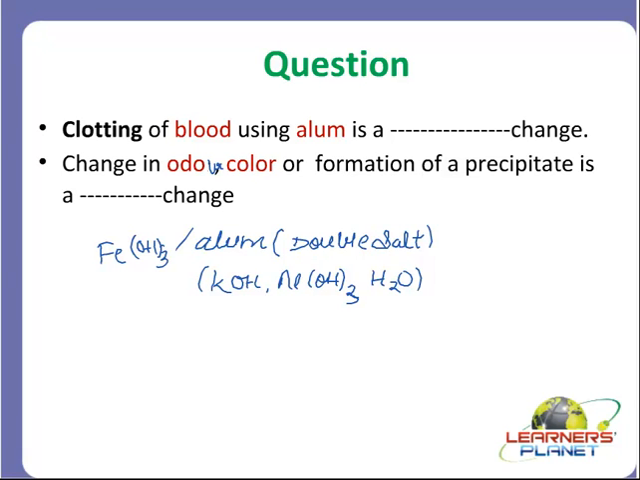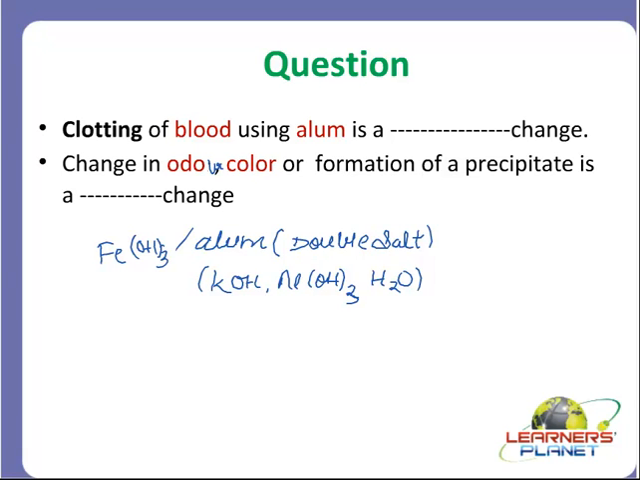Or there is change in color also, right? Change in color, for example, we discussed a chemical reaction between sulfur dioxide and acidic potassium dichromate. When sulfur dioxide is passed through acidic potassium dichromate, the color changes from orange, right? So its color changes.